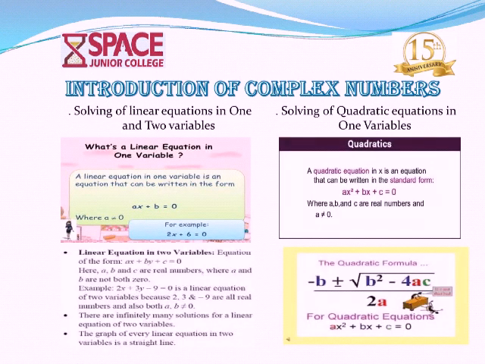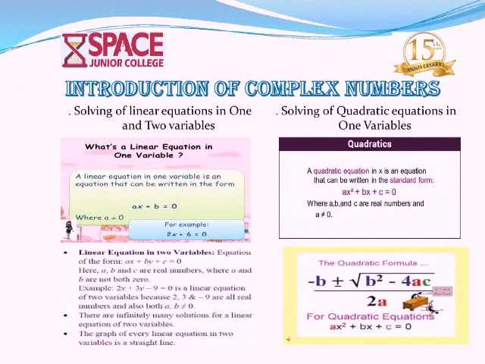Third point, solving of linear equations in 1 and 2 variables. Solving of linear equation in 1 variable: the standard form is ax plus b equals 0. Here a is not equal to 0, the variable is x, and a comma b belong to real numbers. For example, 2x plus 6 equals 0 is one example of a linear equation in 1 variable. This type of equation we also solved in previous classes.